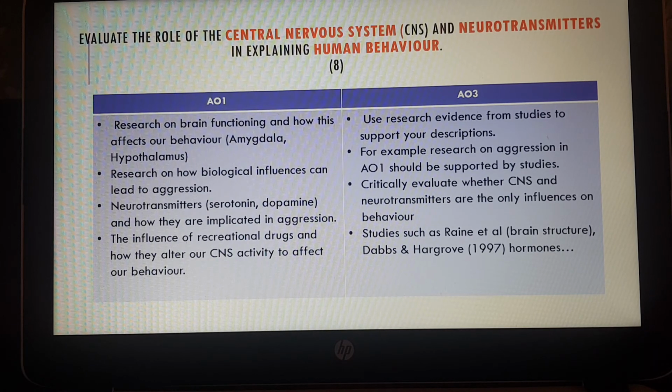So do have a look in the textbook and just make a list of some examples of studies. You don't need many, about 3 or 4 for a question like this, and just learn them and revise those particular studies. So there you go, a plan for an 8-mark question, AO1 and AO3.